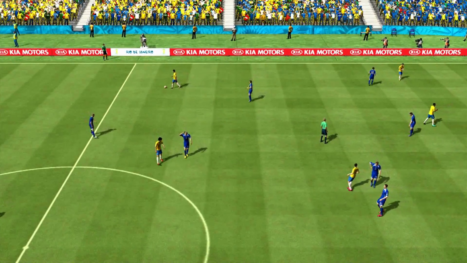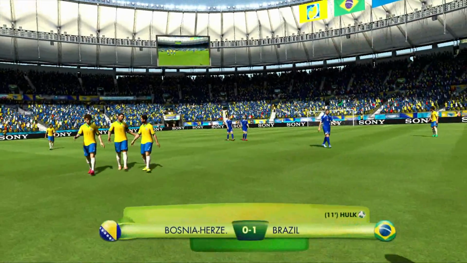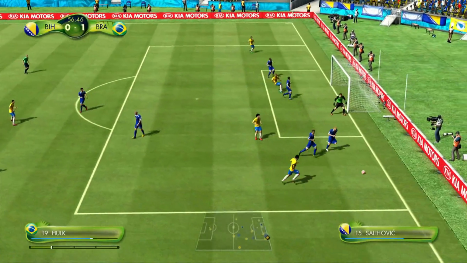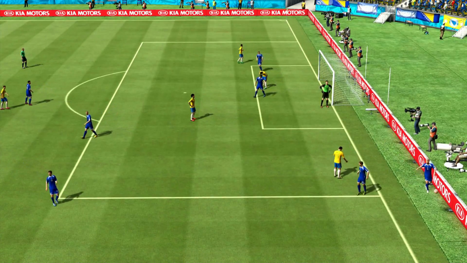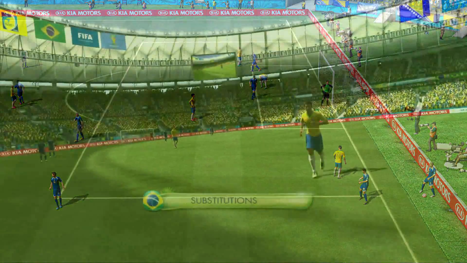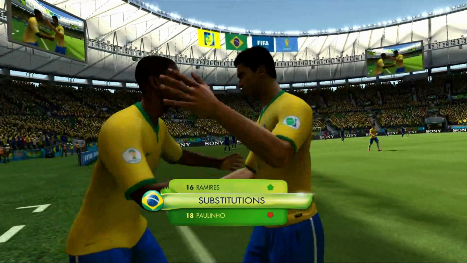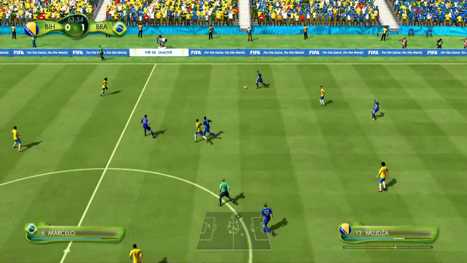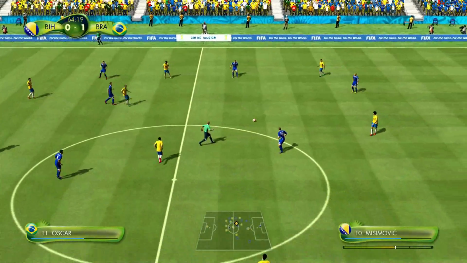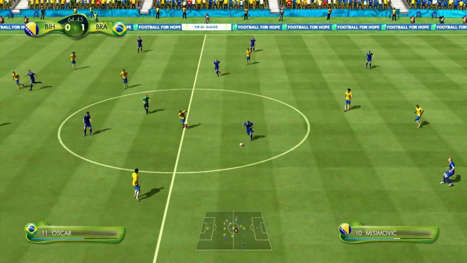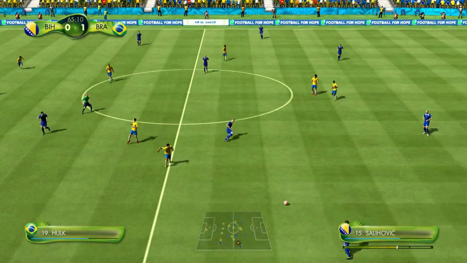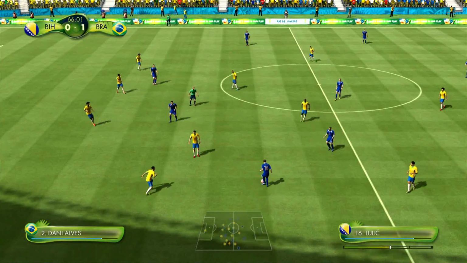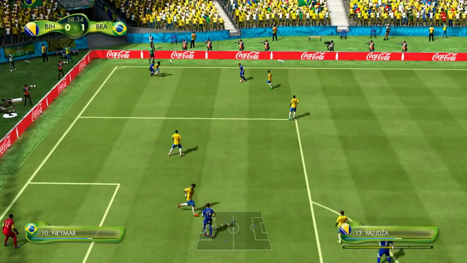Brazil have been in complete control of this as we go into half-time. Here comes Fred, he's kind of in behind, and he passes that out for a goal kick. I mean, I know what Fred is like in real life, but that was a dreadful play, even for Fred. Not much has happened in this match. There's been a lot of pressure from Brazil, but a lot of that pressure has been soaked up by Bosnia. But like I said, in the first half, they really need to try and get forward and make it more of a competitive game.